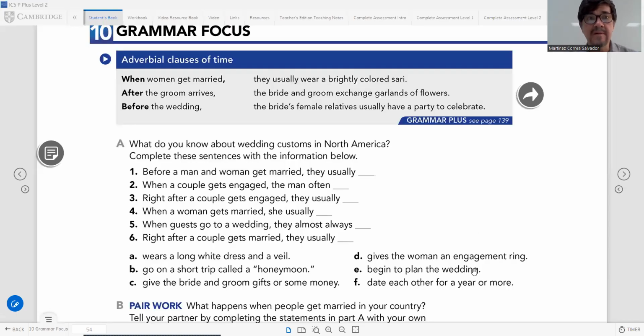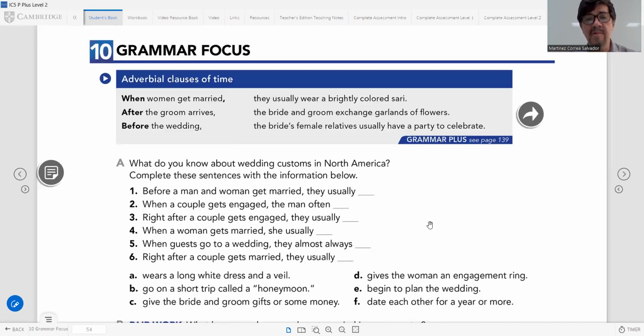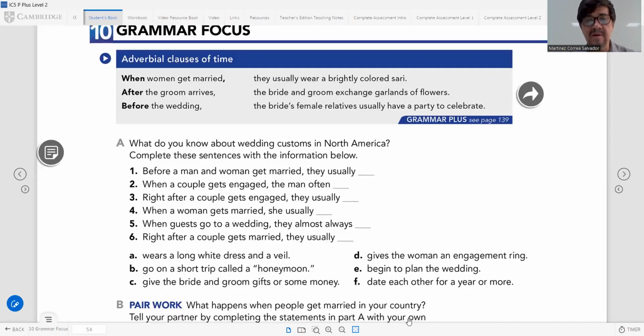Okay, Carlos, let's continue with another video, another activity. Last class, we were doing this activity, checking the grammar focus, the adverbial clause of time. Now let's continue with something more about the grammar, page 139. If you have the book, go to page 139.